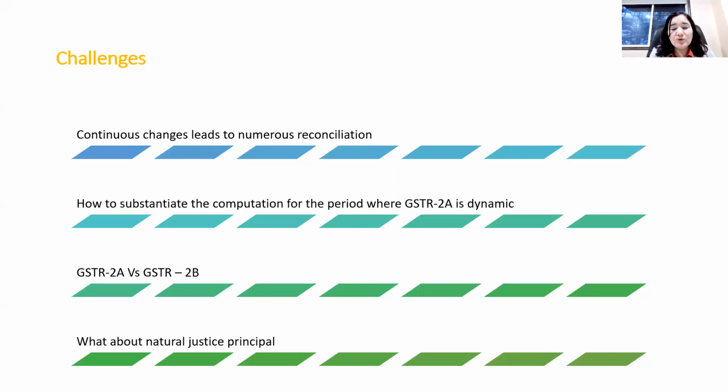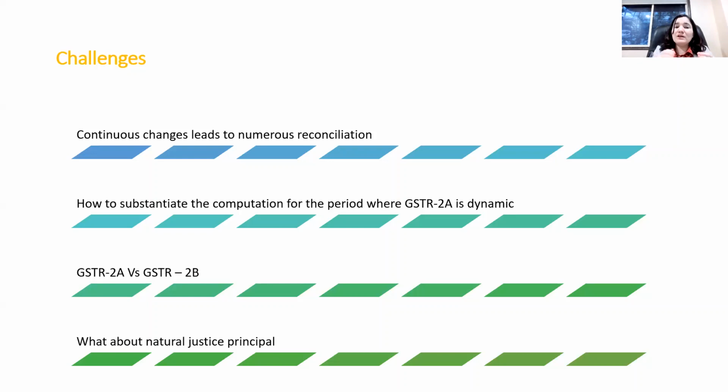If you refer to 2B, 2B definitely shows whether your vendor has discharged the liability or not. Second, 2B is static. But if the vendor has uploaded an invoice, let's say pertaining to the last financial year after September 2020, then such a credit you can't avail if you refer to 2B. So this is the major drawback of 2B for users.